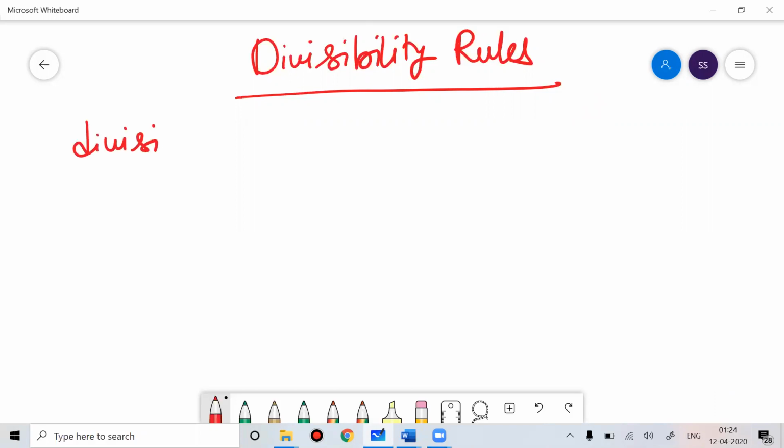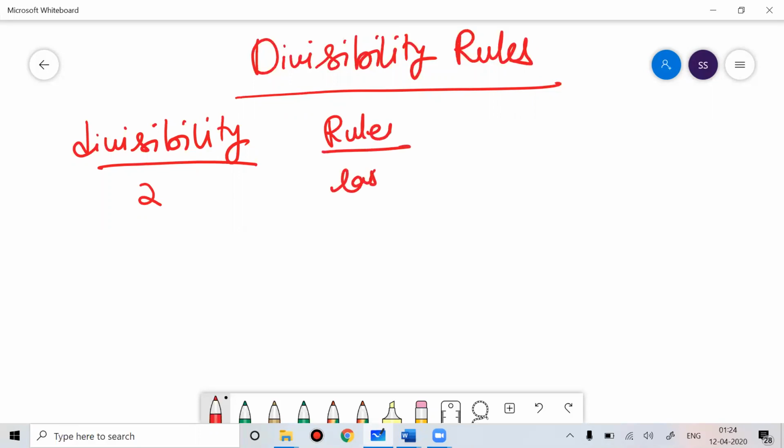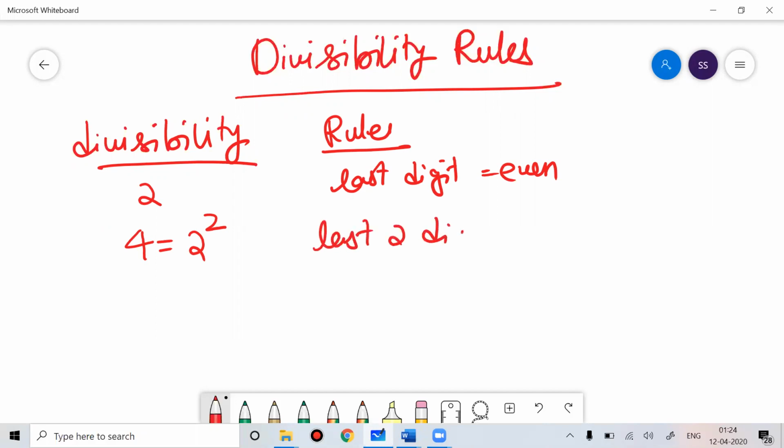Whenever we talk about divisibility, if I talk about 2, we know the rule. We see the last digit, and the last digit should be even. So what is the divisibility rule of 4? We know that 4 is 2 square. So for the divisibility rule of 4, we see the last two digits, and if the last two digits are divisible by 4, it means the number is divisible by 4.